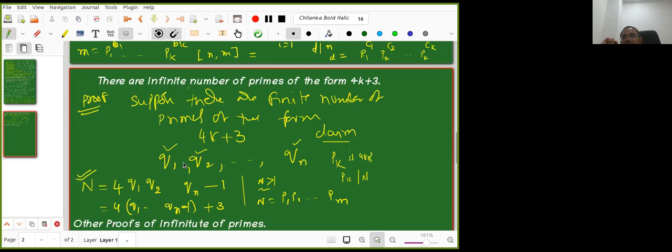I am expecting it from other people. You have to prove this. So now pk is one among q1, q2, up to qn. Then what is the problem? I have pk divides n and pk is one among q1, q2, qn, and I have n equal to this part also. By using all these things, how do you get a contradiction?